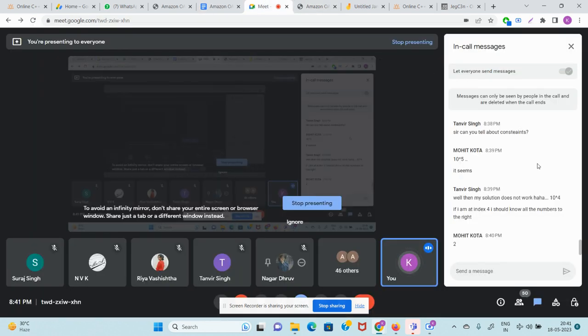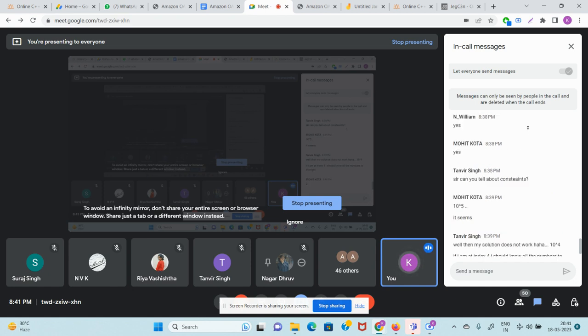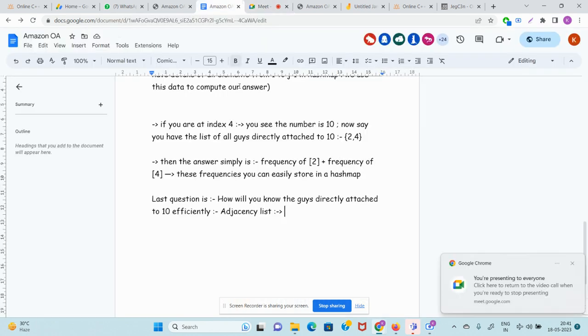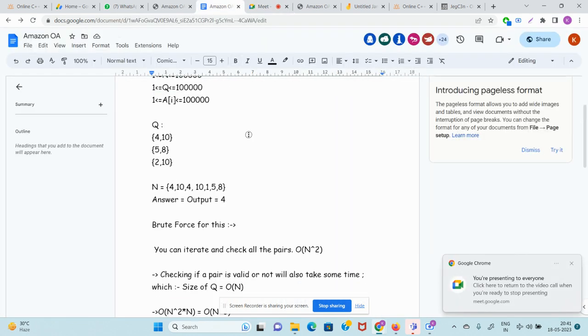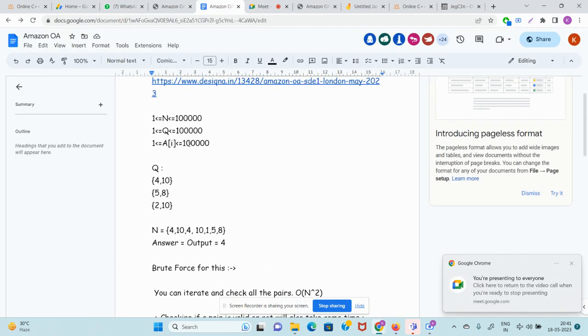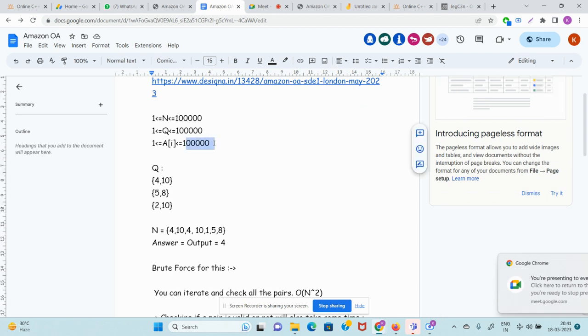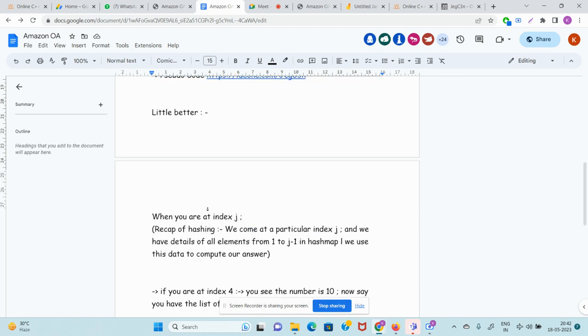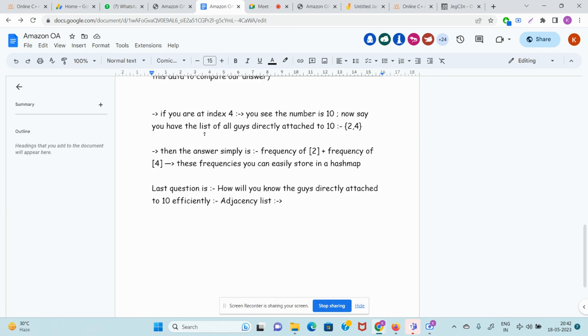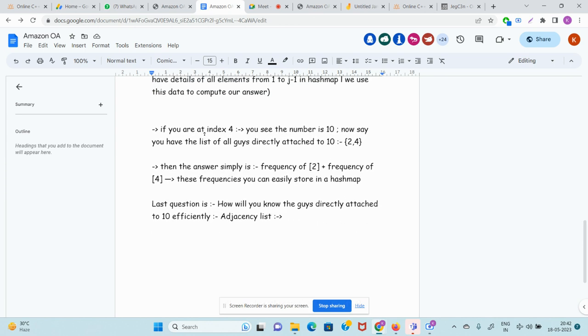Well then, my solution does not work, 10 raised to 4, if I'm at index 4. Yeah, Tanvir, I know that. Just for the chilling of you guys, I'm keeping this as 10 raised to 5. I can do this anytime I want, and I can make your life hell. But still, let's keep it 10 raised to 5. So that solution will not work. That's why I said, Tanvi, the question is easy, but it is very interesting.